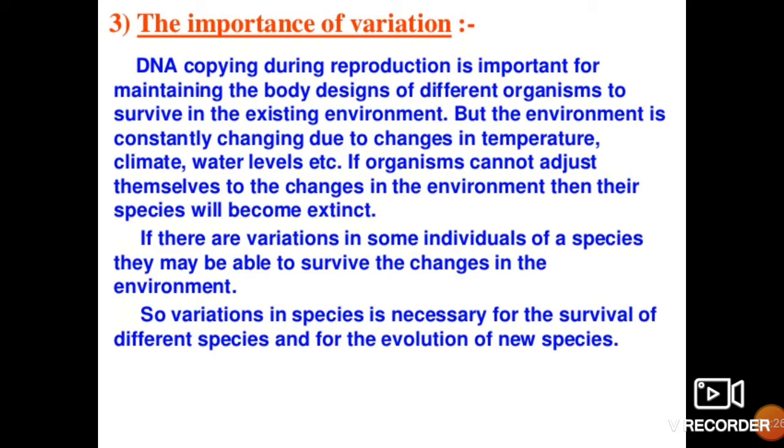Means there is a set pattern that leads to the formation or maintaining of the body designs of an organism. If a dog is giving birth to young ones, they will resemble the dog. It will not start resembling a cat, or some other organism. So there is a consistency.